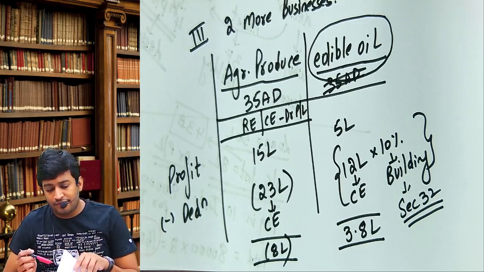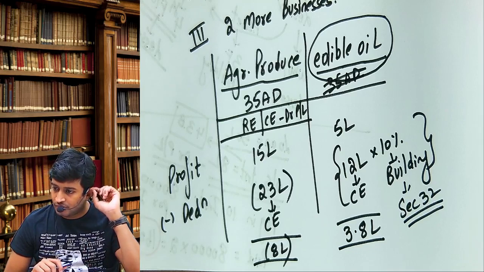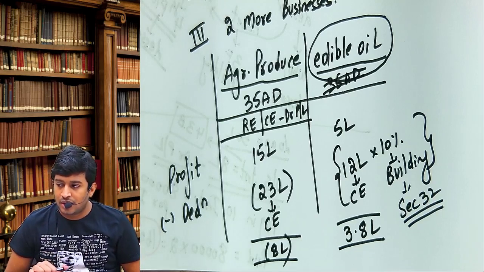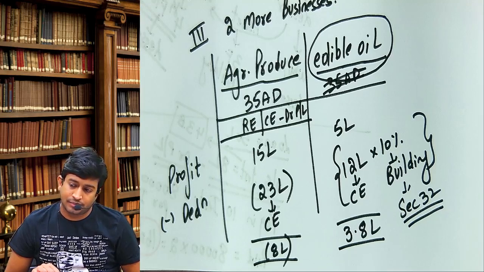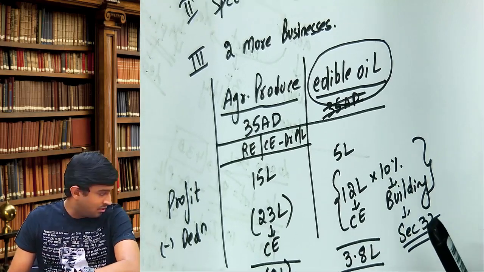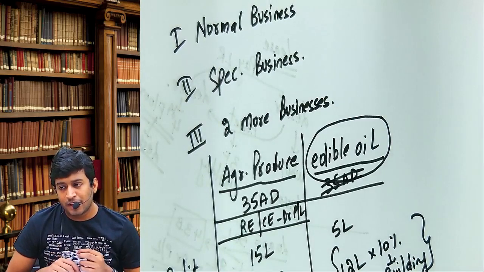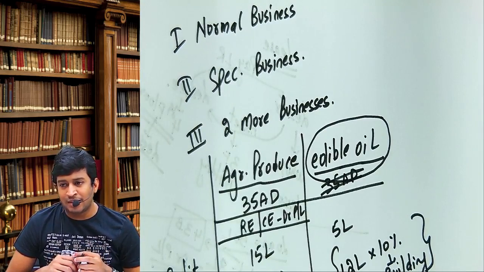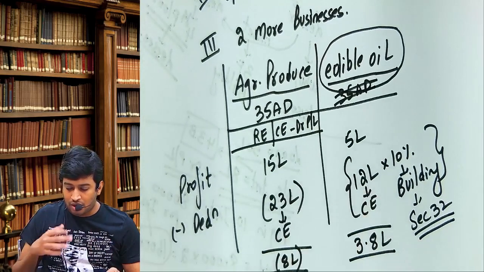Can be set off against income from specified business only and can be carried forward for unlimited years. So in the problem, how many businesses do we have? We have 4 businesses. One is normal, one is speculative, one is agricultural produce 35AD business, and one is edible oil, that is also normal business. Shall we continue now? Okay.